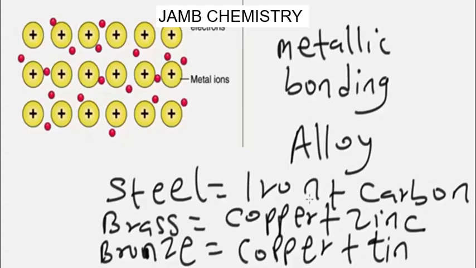Metallic bonding involves the delocalized electrons. Very, very important, guys. If there is nothing else you learned in this video, know that metallic bonding involves the delocalized electrons, and these delocalized electrons are responsible for the properties of metals, which include the ability to be hard in nature, to be malleable, to conduct heat and electricity, and the rest of them. And also the forces of attraction that hold the atoms together in a regular structure are known as what?